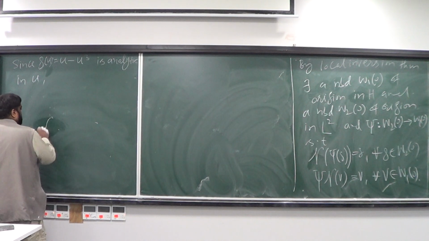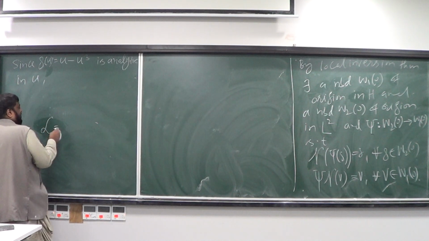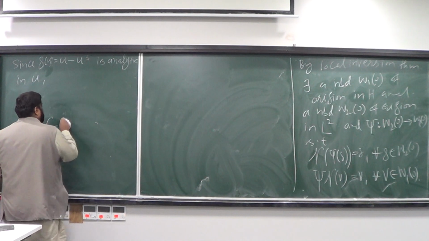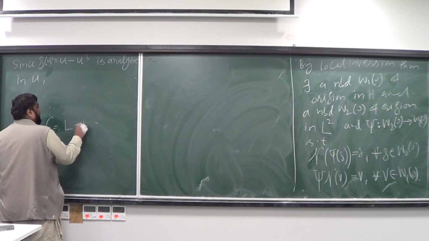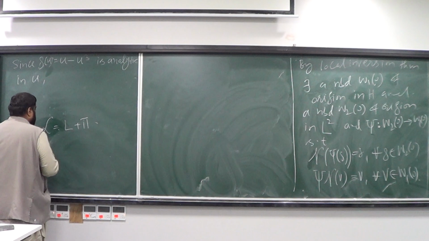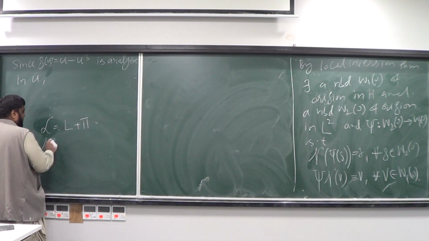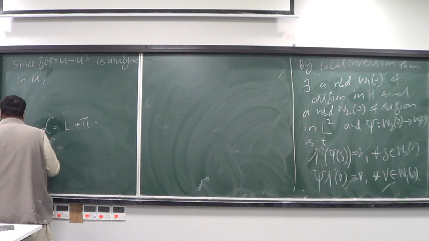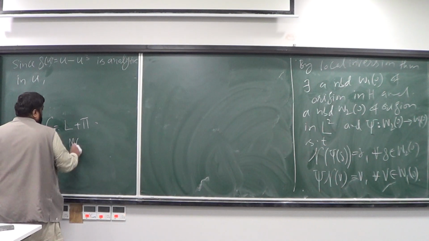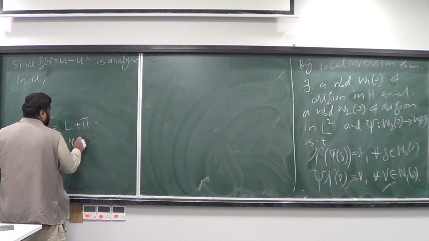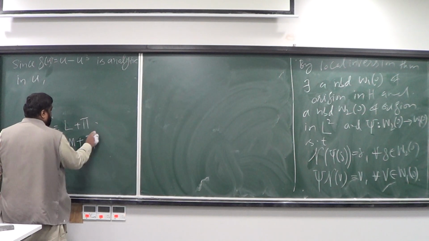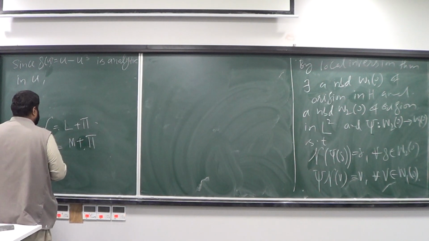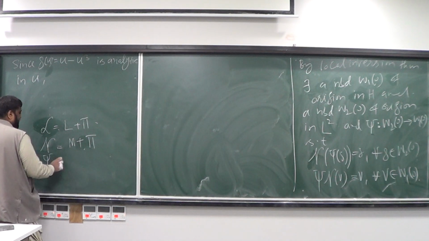Now, if this is analytic, then first of all, L, which is L plus the projection, and the map N, which is M plus the map pi, and the map psi.